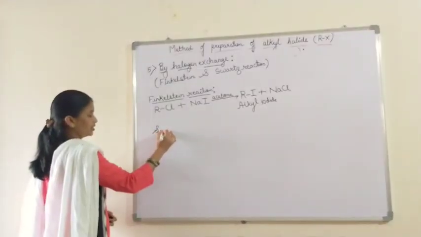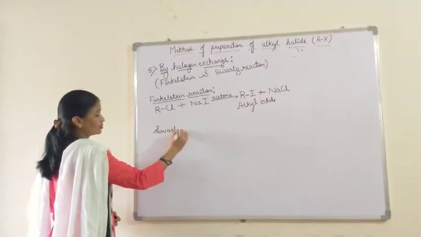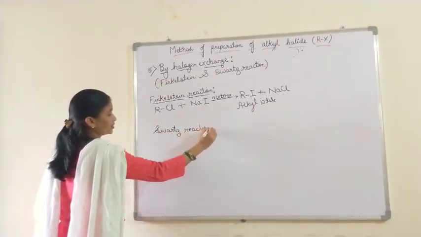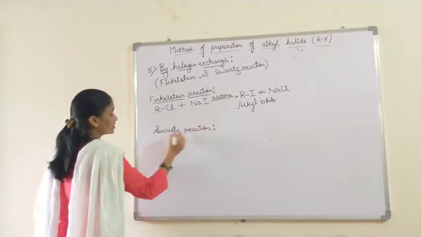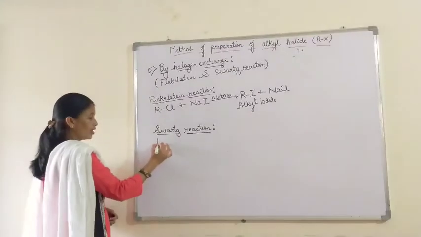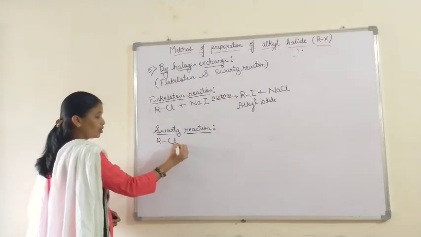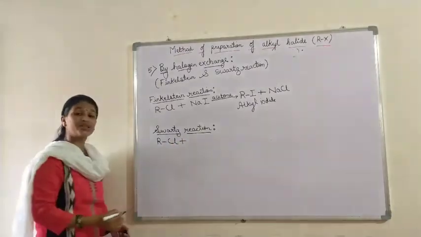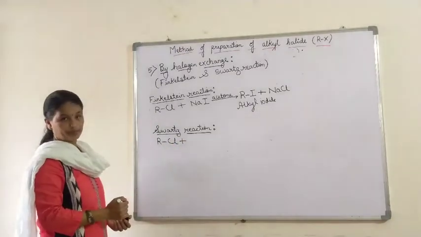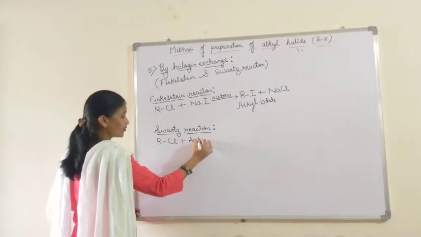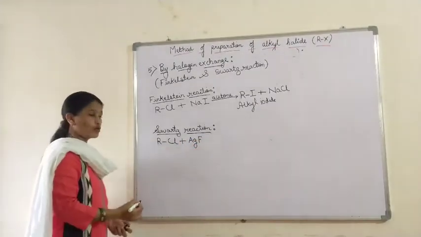Then the Schwarz reaction. Again the same: alkyl chloride or alkyl bromide is treated with a metallic fluoride, for example AgF, silver fluoride.